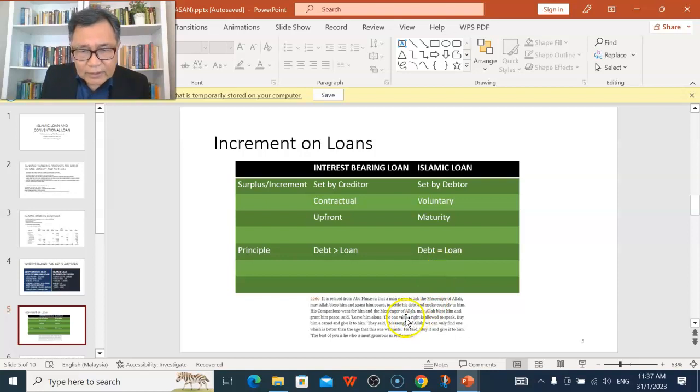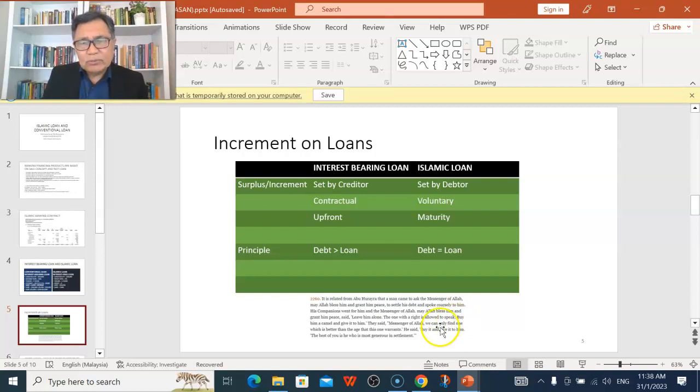But if you look at the tradition at the bottom over here, that overall the sunnah of the Prophet ﷺ suggests that the best among us is he or she who pays a handsome debt.